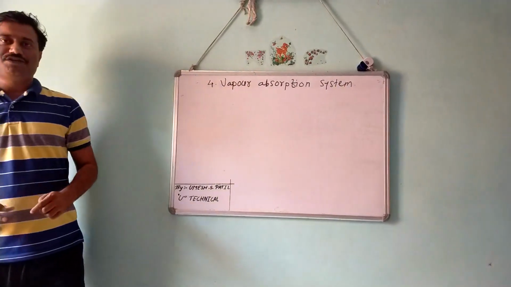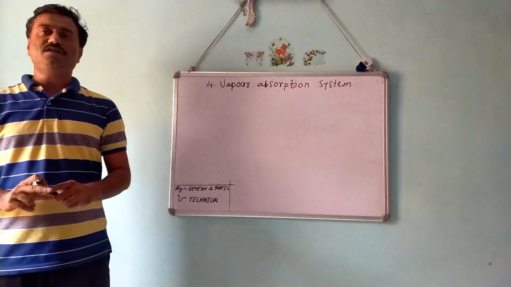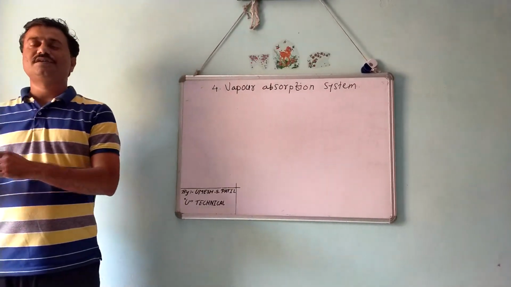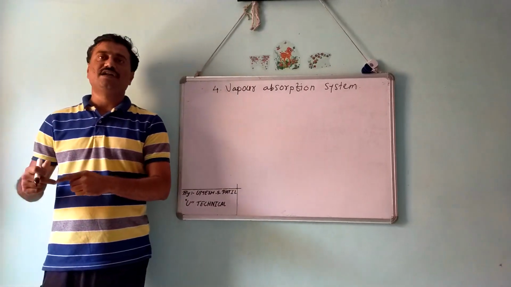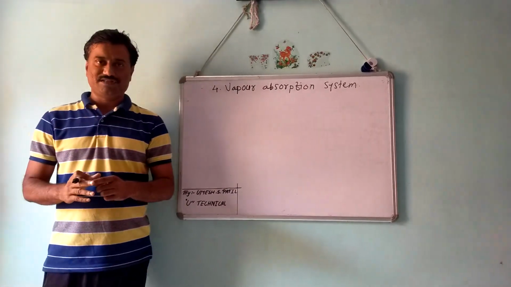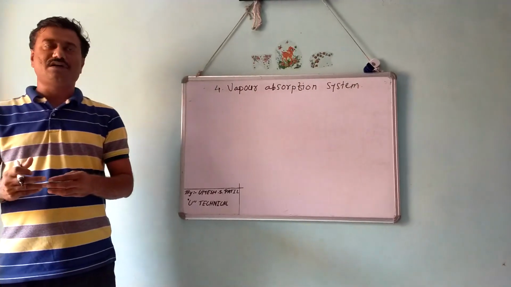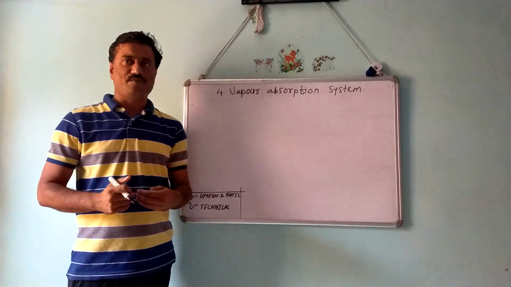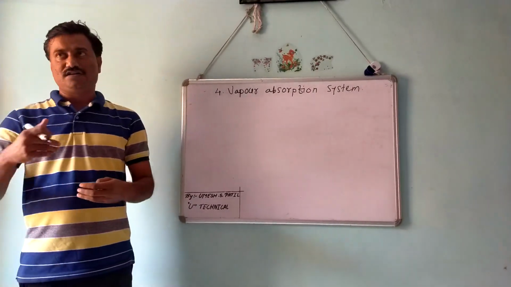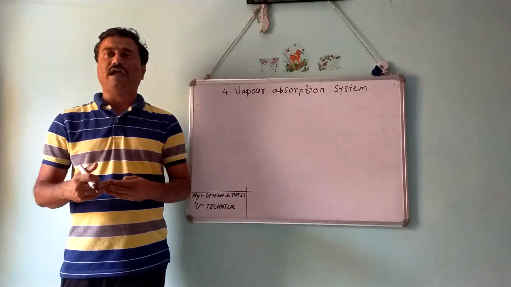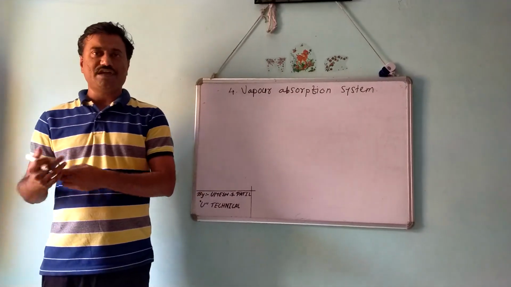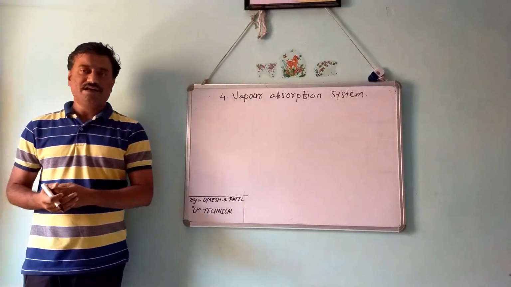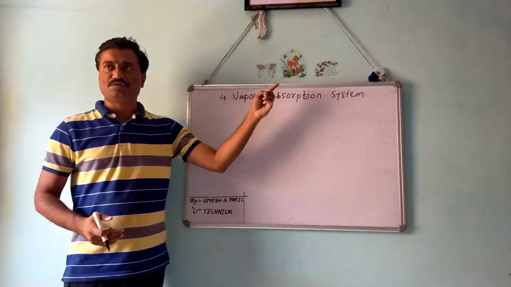In mechanical refrigeration systems, so far we have learned the vapor compression system. Most domestic refrigerators as well as air conditioners operate on vapor compression, and most industrial and commercial applications also run on it. In the next lecture we will learn the air refrigeration system, which is generally used in aircraft. Today we are going to learn the next important mechanical refrigeration system, that is the vapor absorption system.